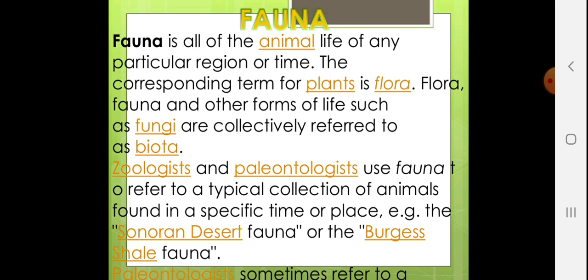Zoologists and paleontologists use fauna to refer to a typical collection of animals found in a specific time or place. That means zoologists will study the fauna of a particular region, and the botanist will study the flora of that region. Examples are the Sonoran Desert fauna or the Burgess Shale fauna. So these are examples of desert flora and fauna.